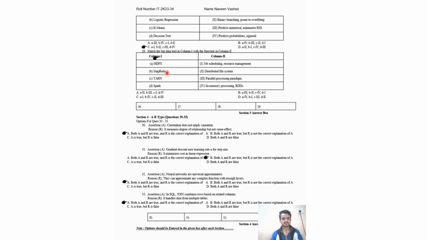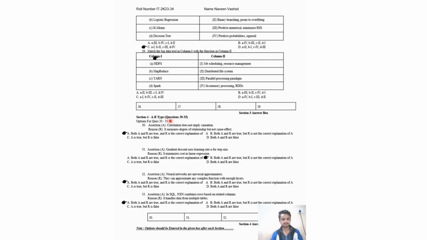Match the column: HDFS, MapReduce, YARN, and Spark. So HDFS will be mapped to distributed file system, and MapReduce will be mapped to parallel processing paradigm. You know that. YARN will be mapped to job scheduling, resource management. Spark will be matched to in-memory processing, RDD. So the answer will be A.